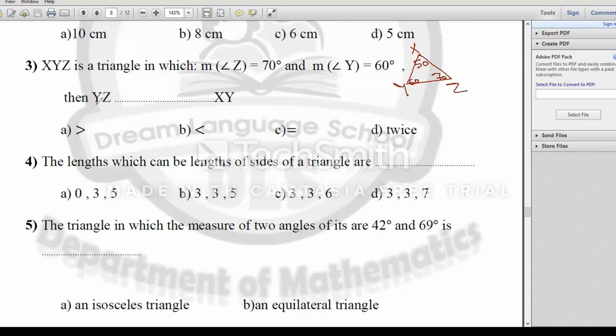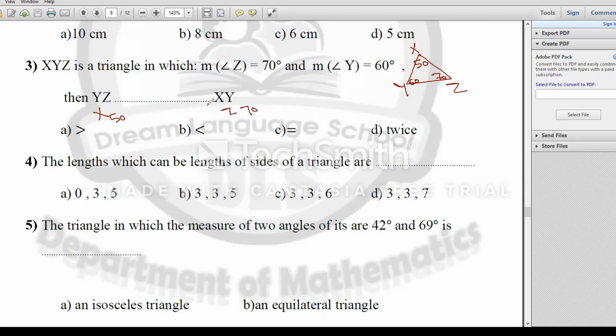Here I compare between YZ and XY. Apply the method of opposite angle. YZ is opposite to the missing letter, it will be angle X, and XY is opposite the angle Z. What about angle X and angle Z? Angle X equal 50 degree and angle Z equal 70 degree.